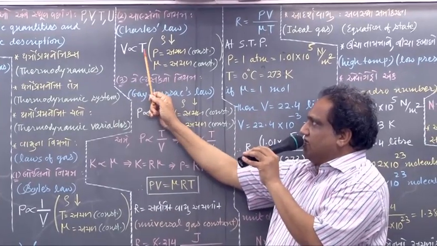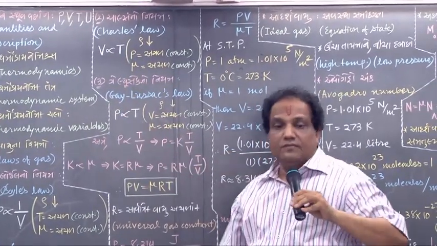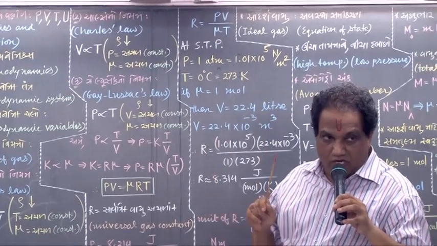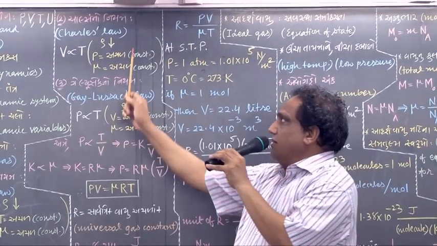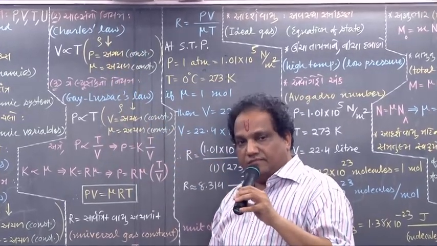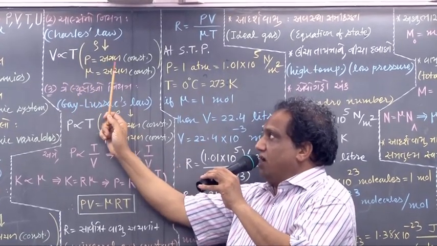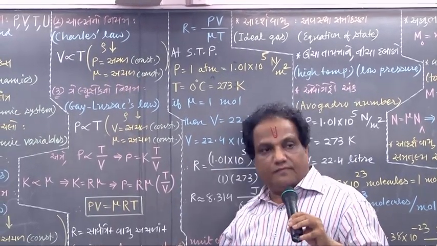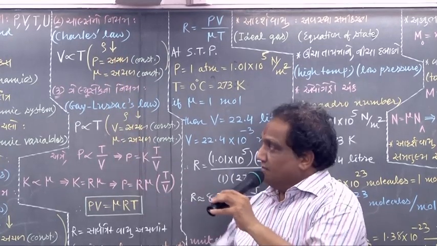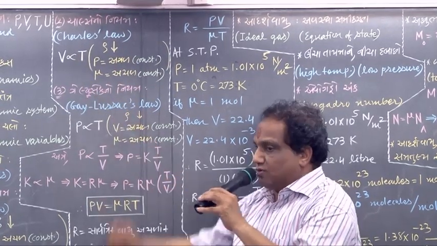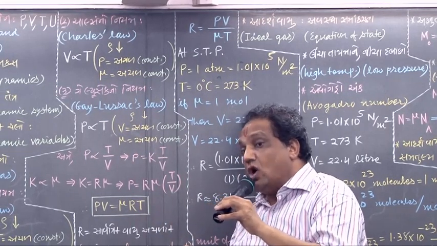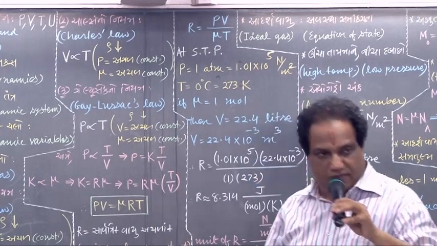V is proportional to T. What is capital T? Absolute temperature. You must write in numericals only in Kelvin. I repeat: at sufficiently low density, the volume occupied by a given amount of gas at constant pressure is directly proportional to its absolute temperature. This very statement is called Charles' law.